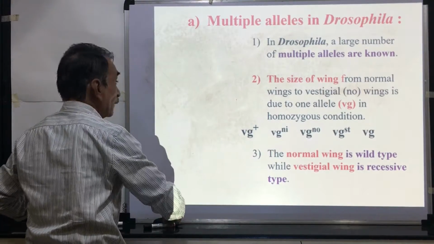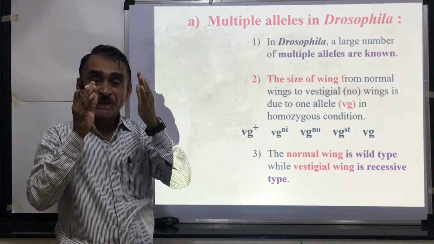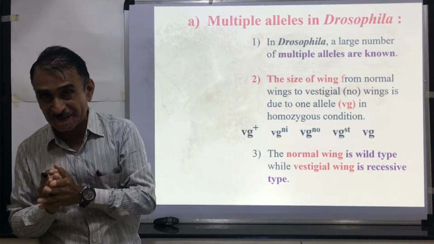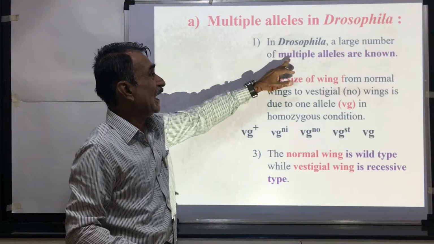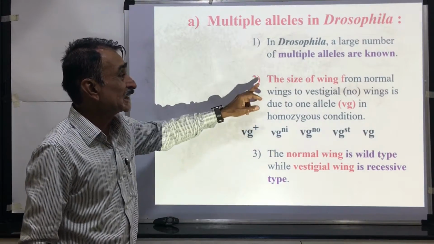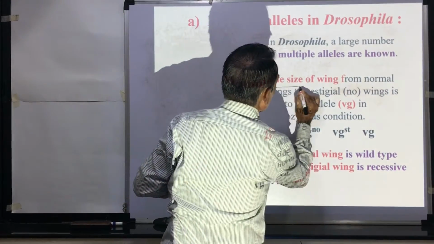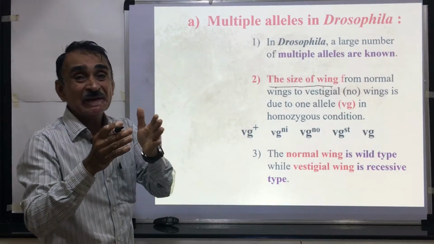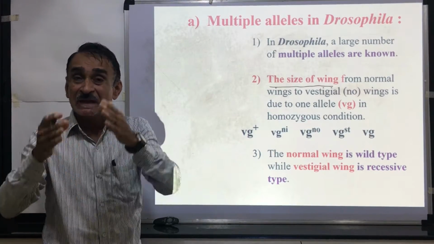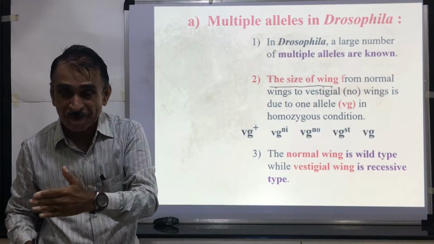Here, multiple alleles in Drosophila. In Drosophila, you will observe the different forms of the same gene. In Drosophila, a large number of multiple alleles are known. An example in the case of Drosophila is the size of the wing. The size of the wing is of different types. This is because of mutation of the gene. This is because of multiple alleles.